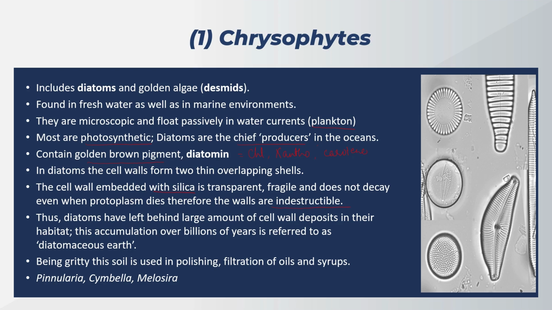Over billions of years, diatoms have left behind a lot of cell wall deposit in their habitat. This is considered as diatomaceous earth. Diatomaceous earth is gritty and therefore can be used in polishing and filtration of oils and syrups. Some common examples of chrysophytes are Pinnularia, Cymbella, and Melosira.